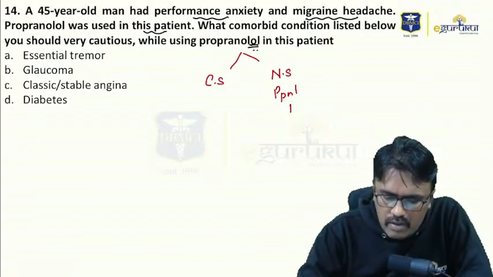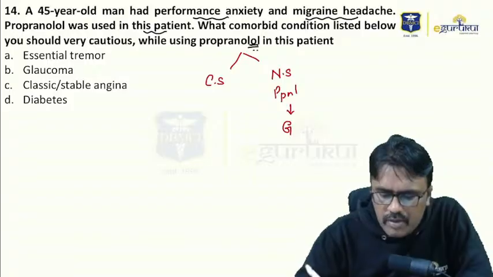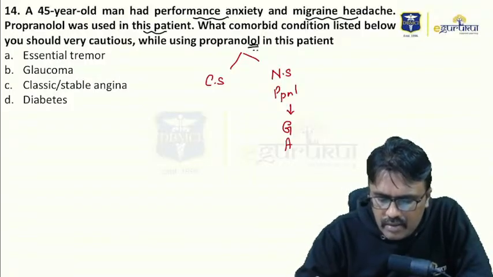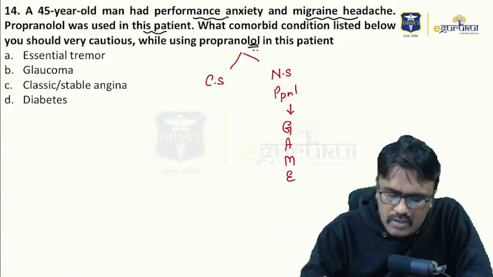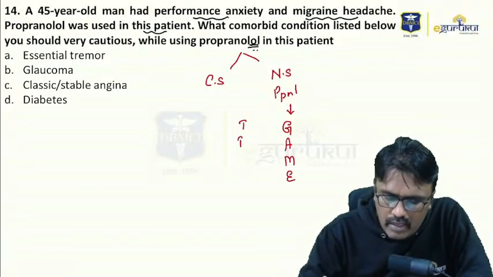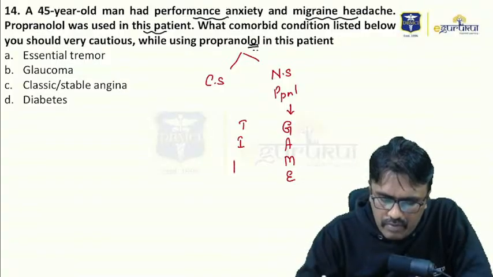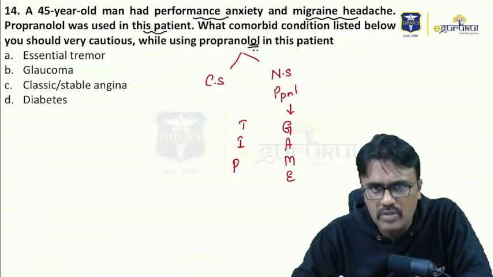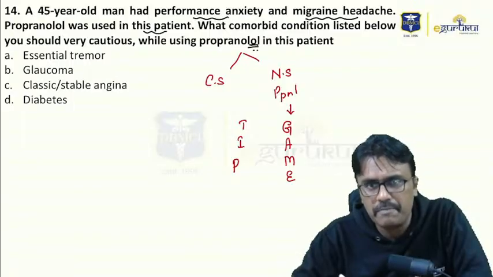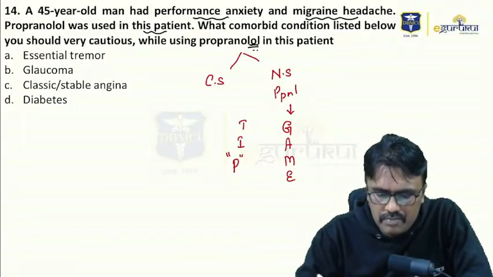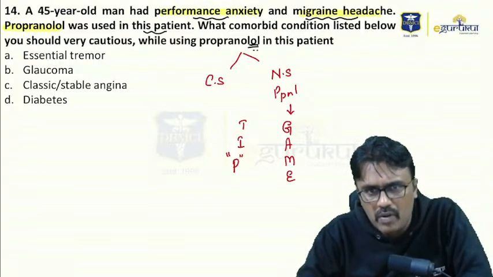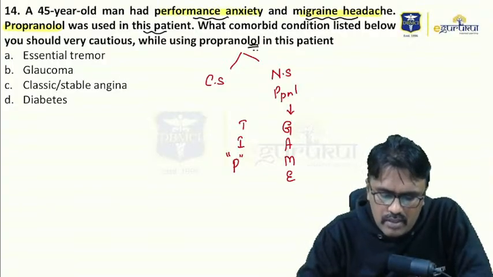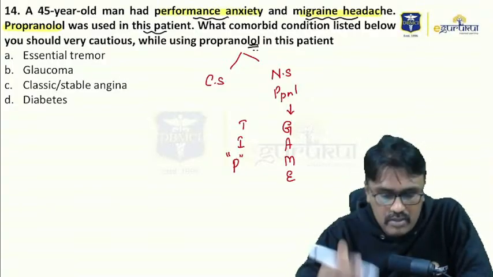We use propranolol in conditions such as glaucoma, akathisia, migraine prophylaxis, essential tremor, thyrotoxicosis, infantile hemangioma, performance anxiety, pheochromocytoma, as well as portal hypertension. The patient has migraine and performance anxiety, that's why propranolol was used.